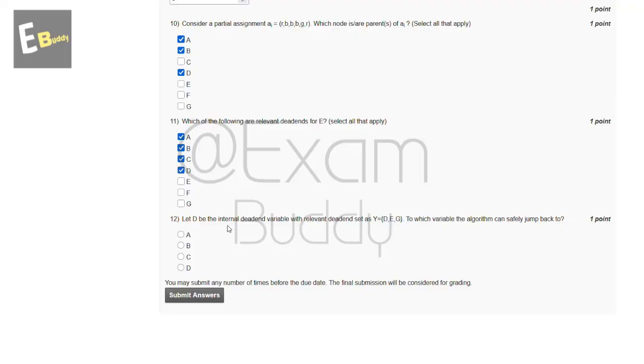And now let's go to our question number 12. Let D be the internal dead end variable with relevant dead end set as y is equal to DEG. To which variable can the algorithm safely jump back? So these are the options, and the answer for our 12th question is A. Now submit your answer.